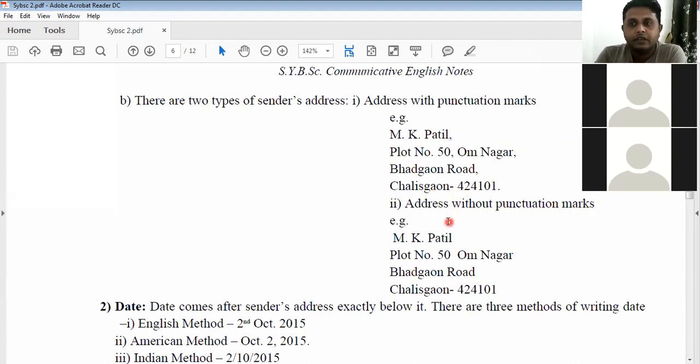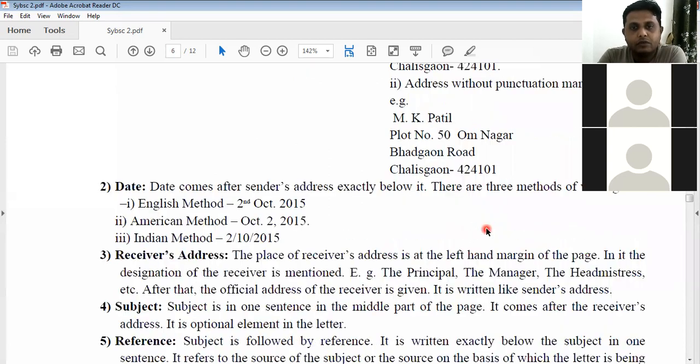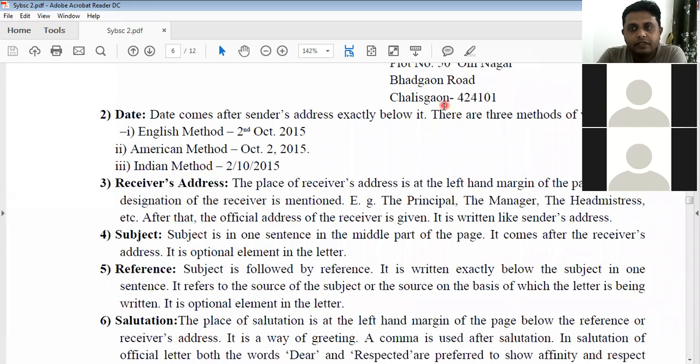The second style is without punctuation marks. See, no punctuation marks are there at the end of each line. So both the examples are accepted, right? No problem is there. Then after the address, there comes the date.